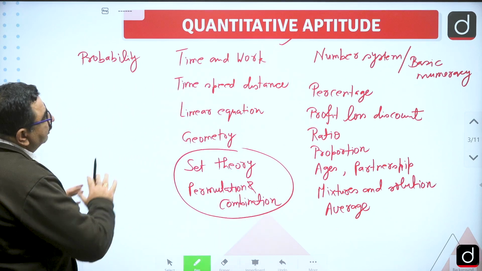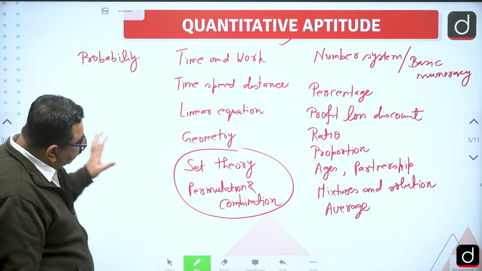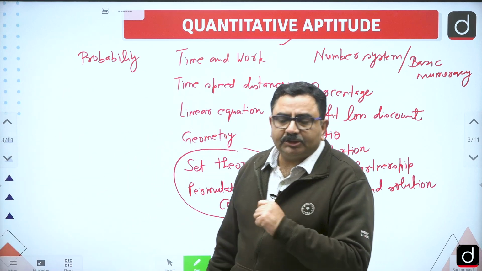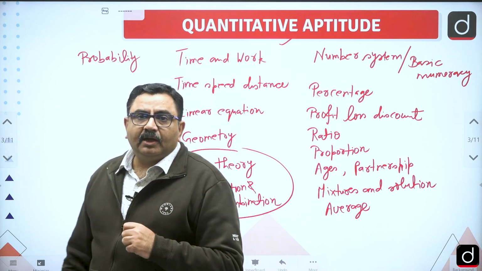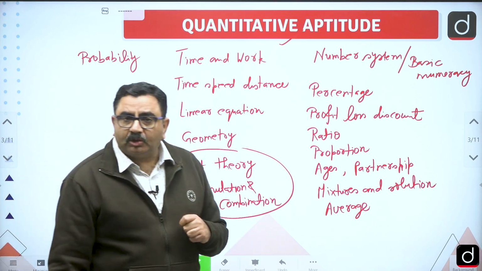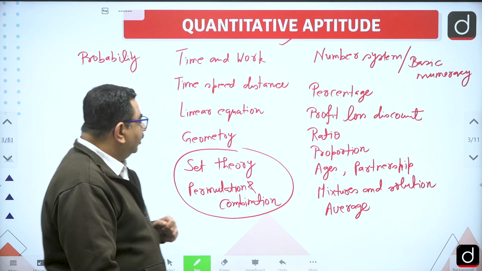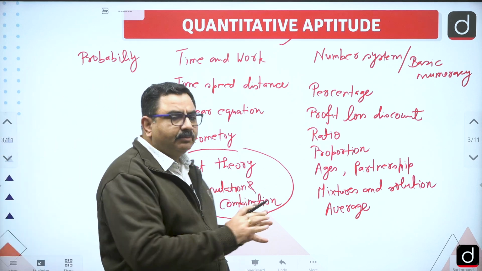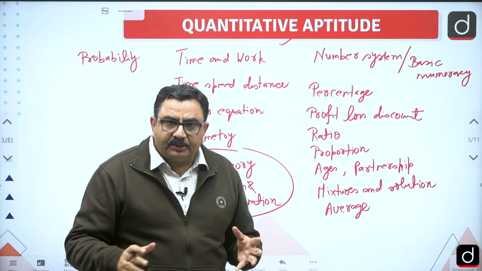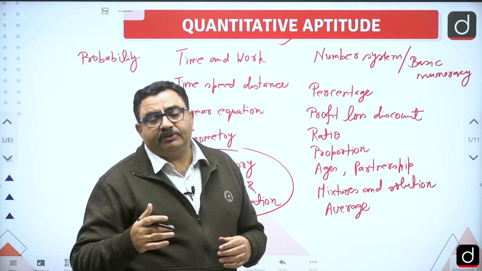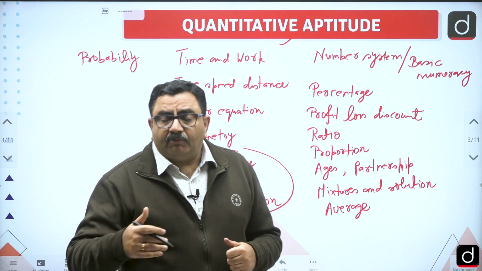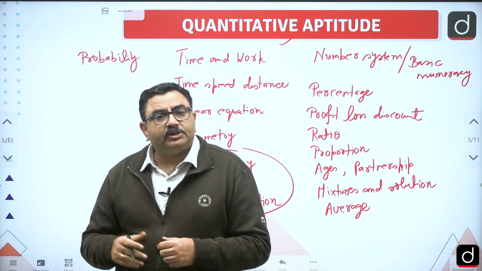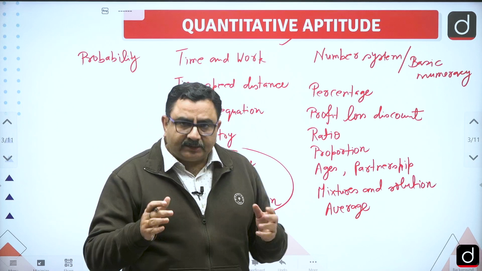Now after having given you this list of topics, I would like to discuss some of the questions with you from the actual CSAT paper 2022. Now we'll see some questions. Some of the questions are on basic numeracy, some where we have to apply some logic, one or two questions based on permutation combination, one question from percentages. So let's see the questions.